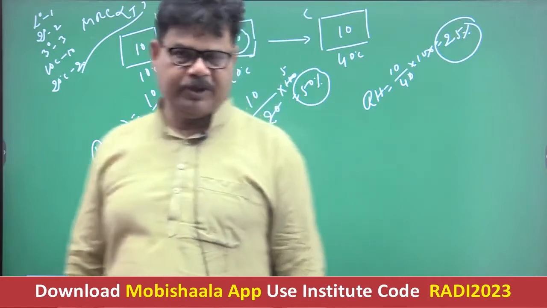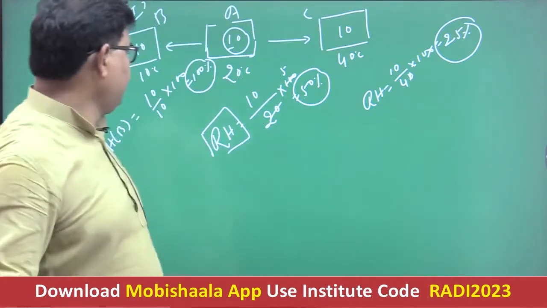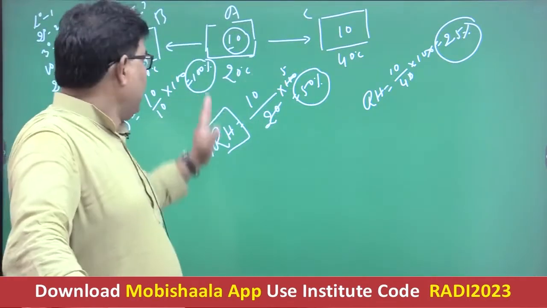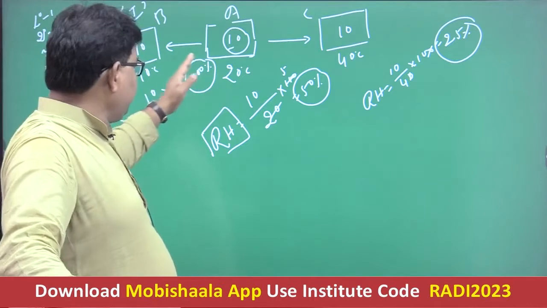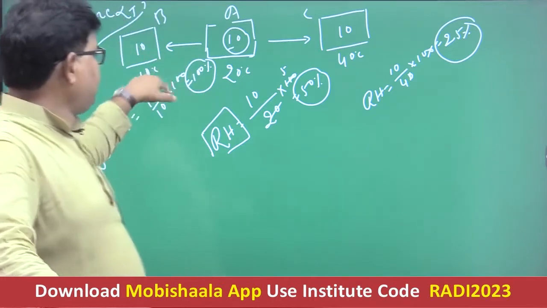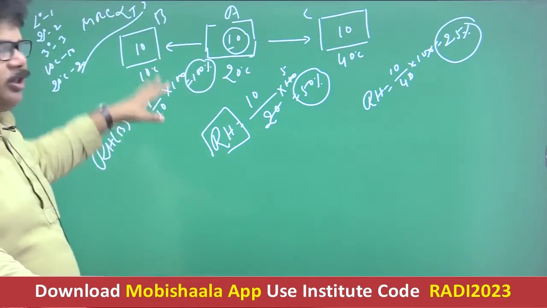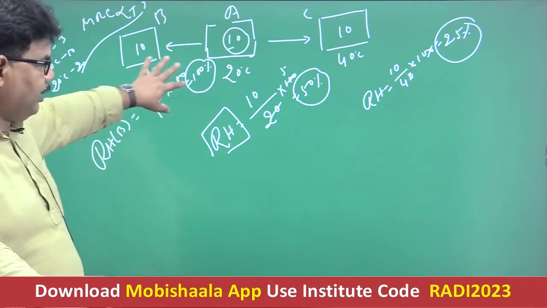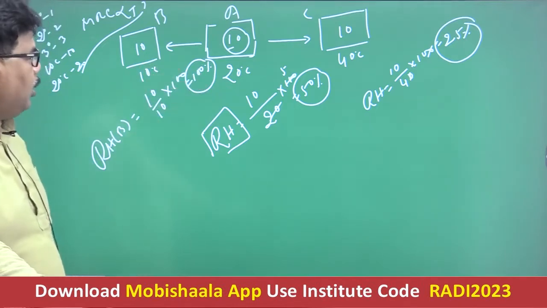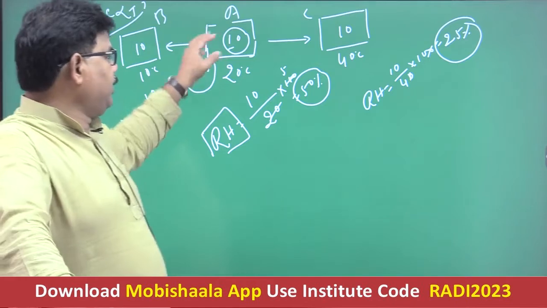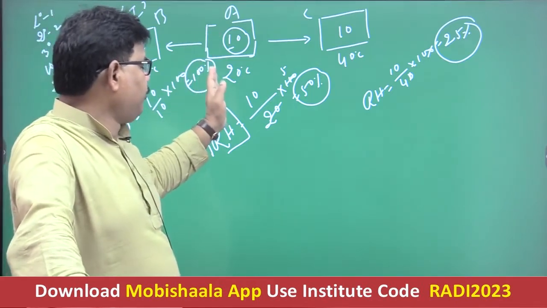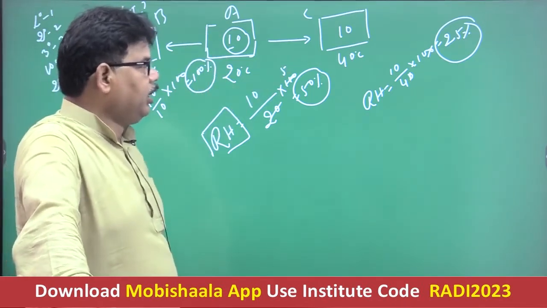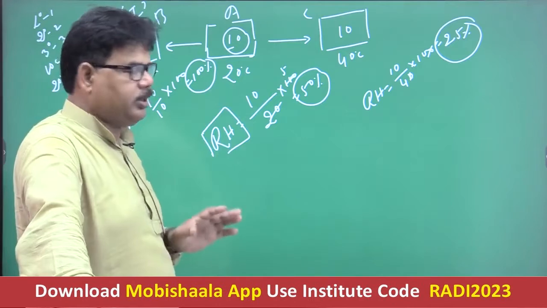In case of A, the relative humidity is 50%, and when we decrease the temperature of the air from 20 degrees Celsius to 10 degrees Celsius, there occurred an increase in the relative humidity. Getting well now? On the other hand, when the temperature of the air is increased from 20 degrees to 40 degrees, the relative humidity decreased, right?